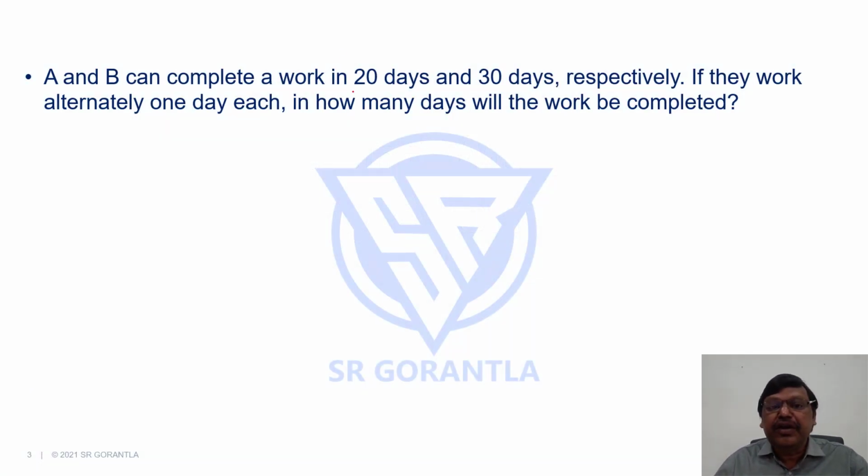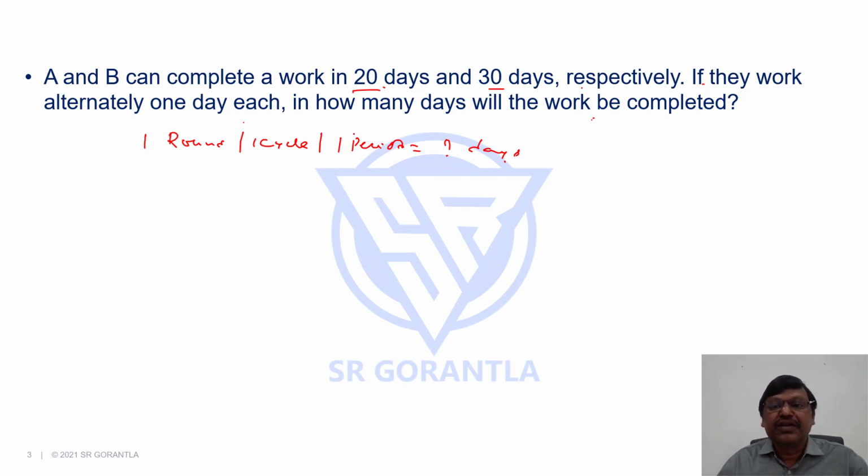A and B can complete a work in 20 days and 30 days respectively. If they work alternately one day each, in how many days will the work be completed? In alternate days questions, the first thing that we should identify is one round or one cycle or one period equals to how many days or how many hours depending on the units. Here it is in days, so how many days?